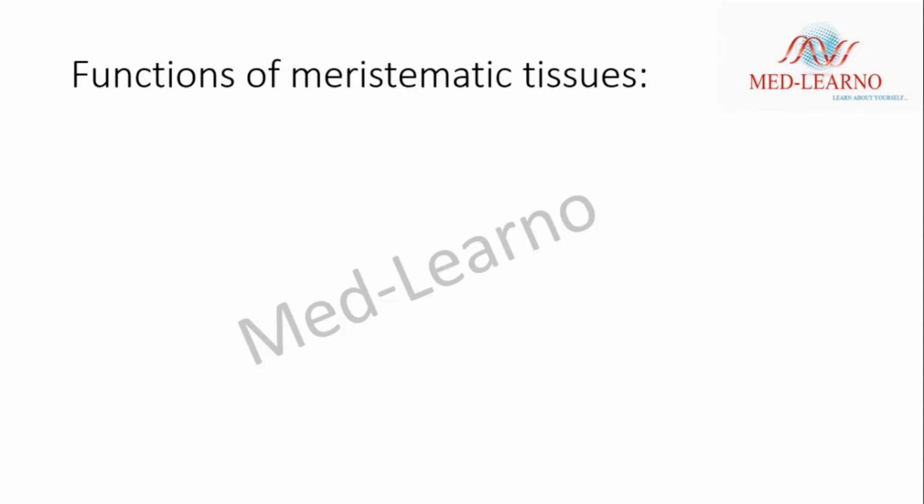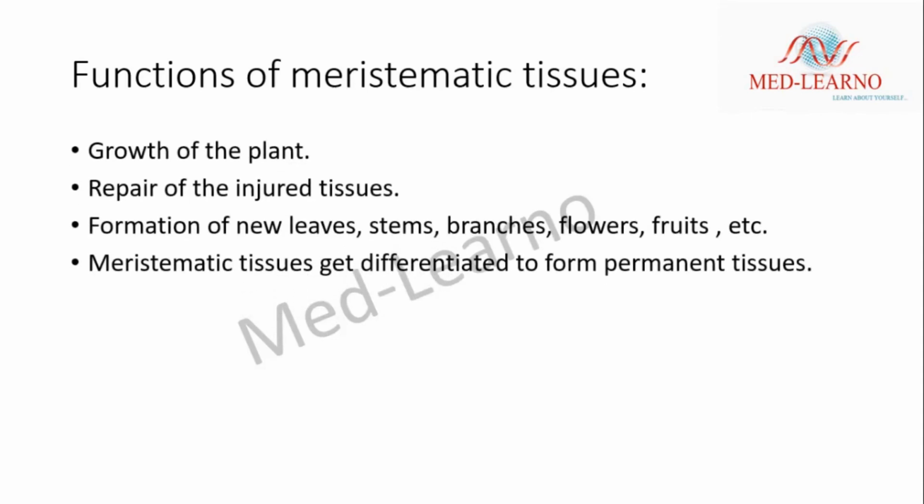Functions of meristematic tissues. The growth of the plant and repair of injured tissues occur due to the formation of new cells from meristematic tissues. The formation of new leaves, stems, branches, flowers, fruits, etc. occurs due to the active division of meristematic cells. The meristematic tissue gets differentiated to form permanent tissue, which means the permanent tissues are derived from meristematic tissues.